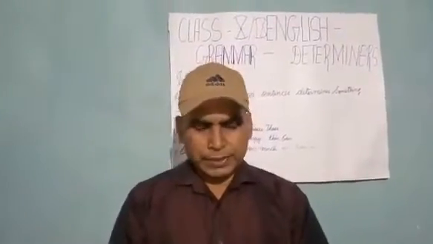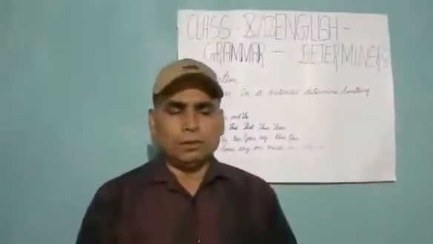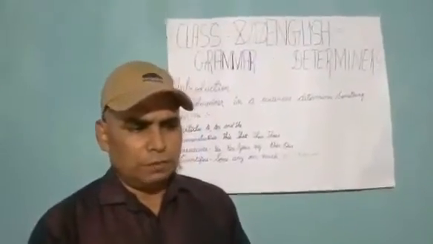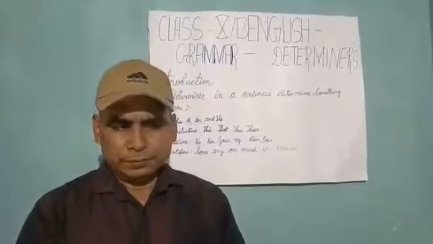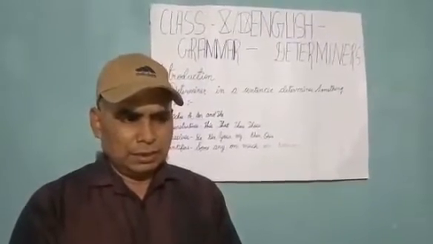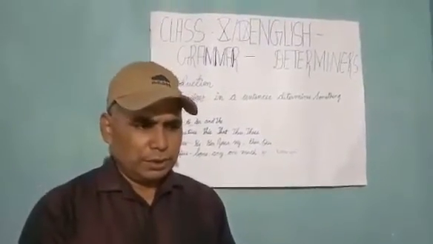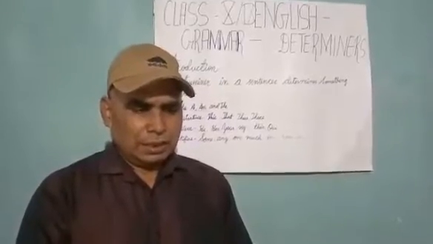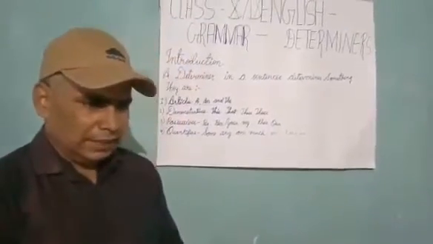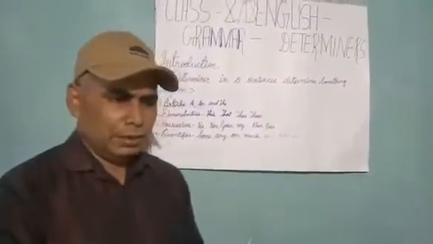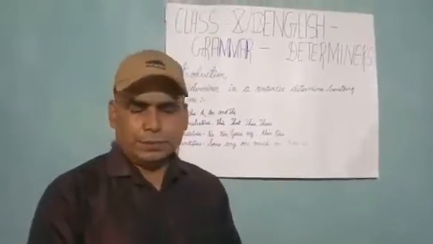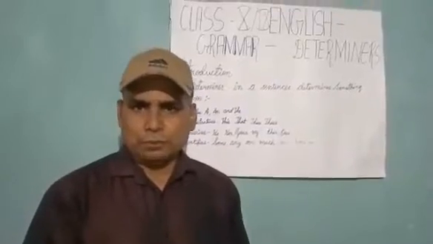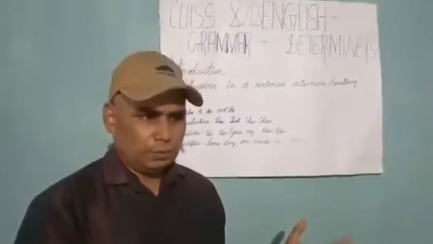Students, the is also used before the names of mountains, rivers, lakes, streams, any political post, any season, etc. Examples: I have not met the President of India. President is a political post, the is used before that.